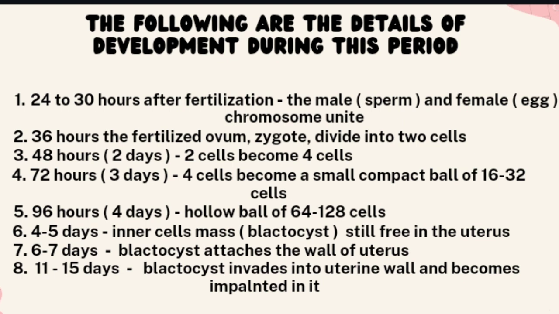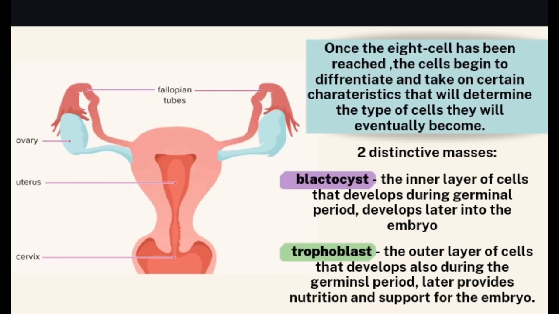At 4 to 5 days, the blastocyst with its inner cell mass floats free in the uterus. At 6 to 7 days, the blastocyst attaches to the wall of the uterus. At 11 to 15 days, the blastocyst invades the uterine wall and becomes implanted in it. There are two distinctive masses.